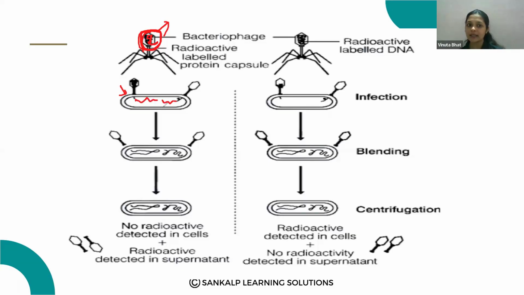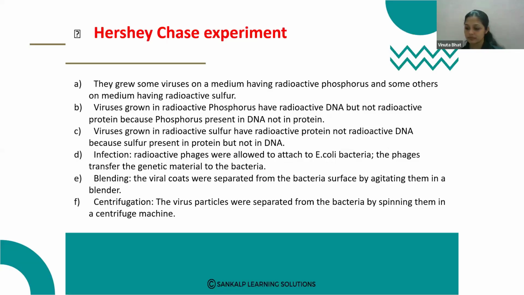Okay, the genetic material was injected, right? So this bacteria also injected the genetic material. So this genetic material is blending with the genetic material already present in the bacteria. Then, in the next step, see, centrifugation. The virus particles were separated from the bacteria by spinning them in a centrifuge machine.